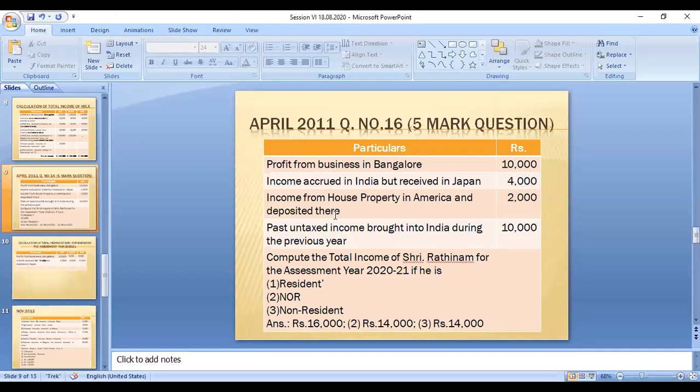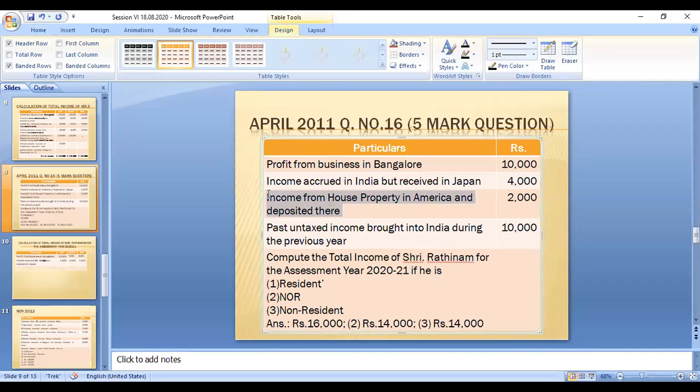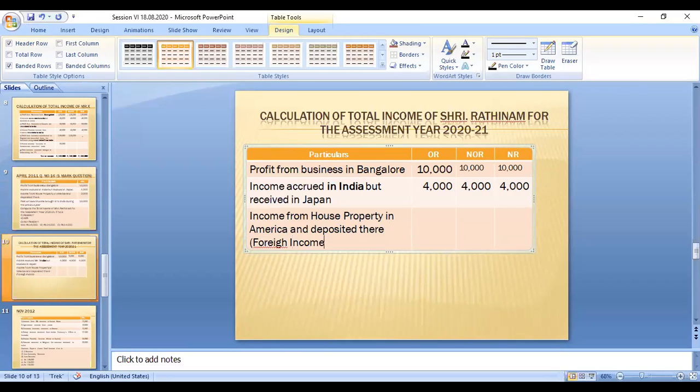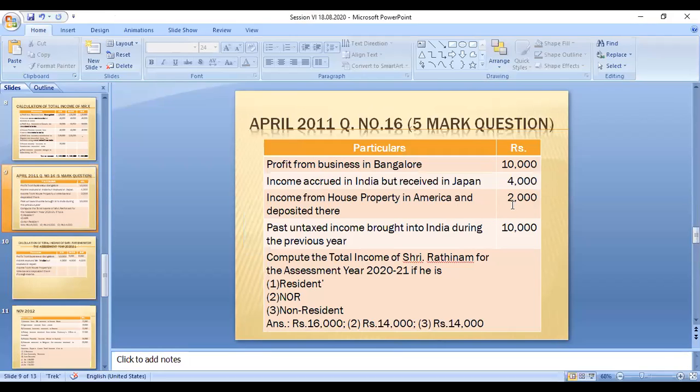Third category, income from house property in America deposited there. This is a foreign income. That amount is 2,000.